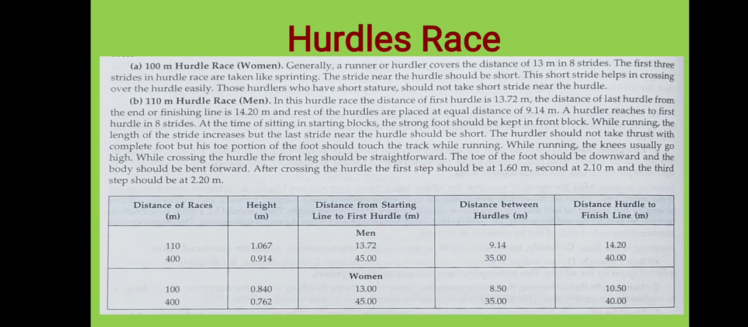Whereas talking about the females, the women's 100 meter, the height of the hurdle for the female is less as compared to the males. In male it was how much? 1.067, whereas for the female it is 840 centimeter, that is less than 1 meter. So for the women, the distance from the start to the first hurdle is 13 meters. Then after every 8.50 meters there will be a hurdle placed, and the last hurdle distance to the finish line is 10.50 meters.